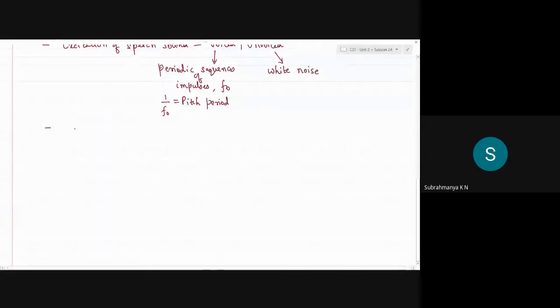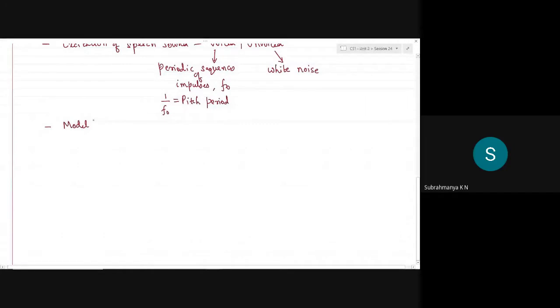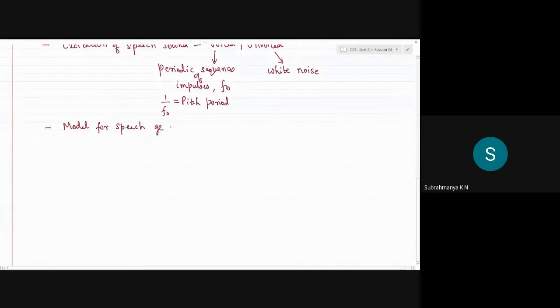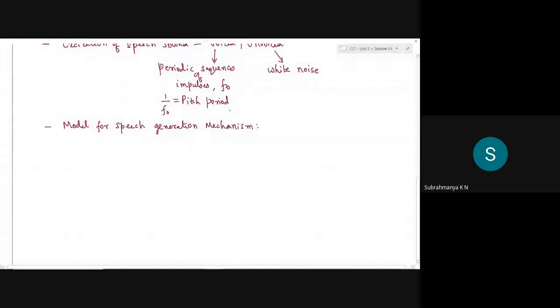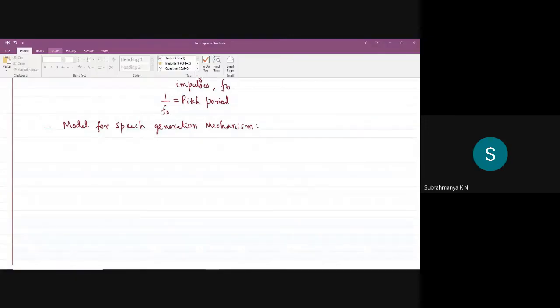With this, I can try to sketch our speech generation mechanism, a summary of whatever we have discussed so far.